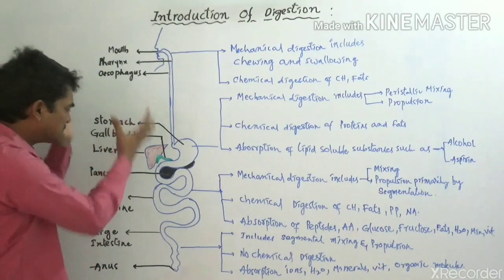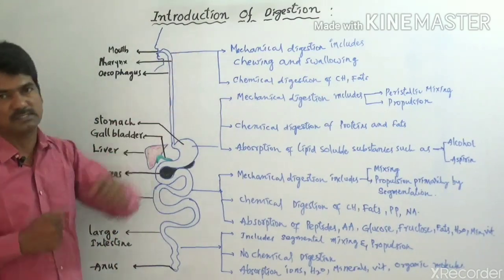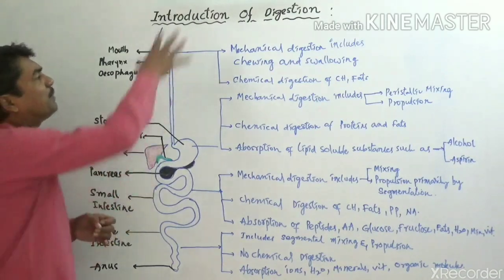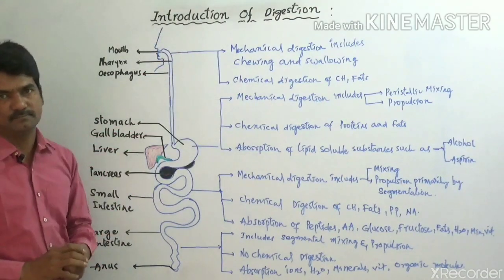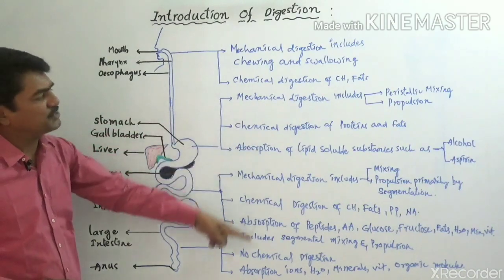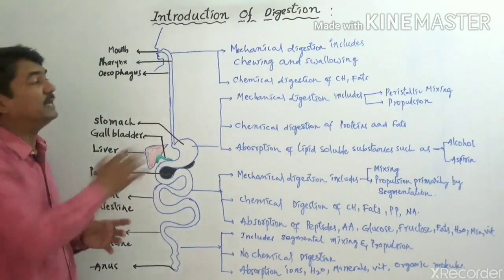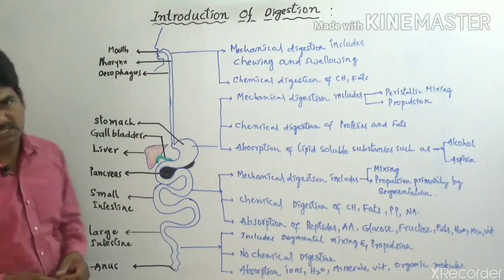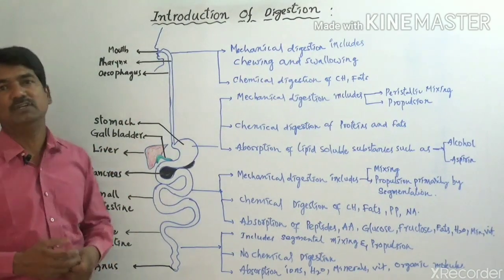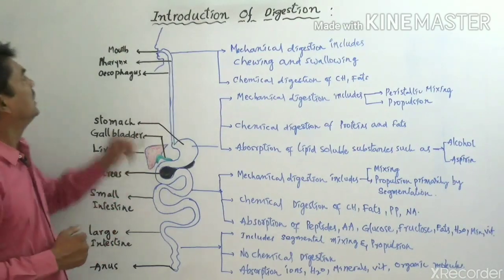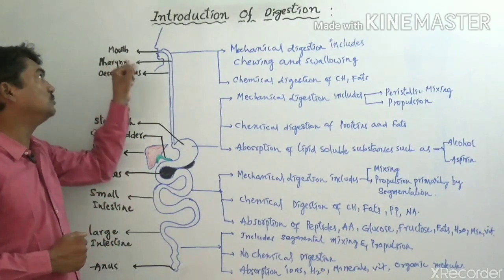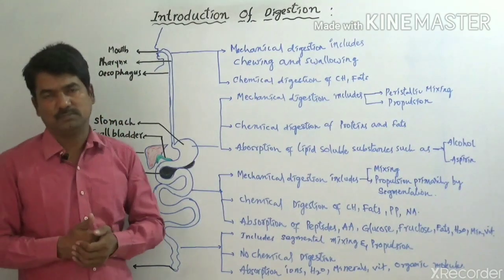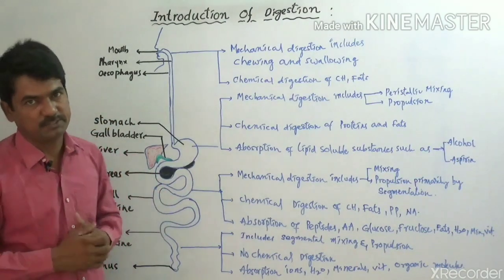So what is the importance of all these organs in the digestion process? Each part of the alimentary canal participates in digestion. Here we mention some digestion processes and which molecules will be digested by them. Let us see how digestion takes place in different regions of the alimentary canal. I already told you it begins with the mouth. So whenever food enters the mouth, how will it be digested?